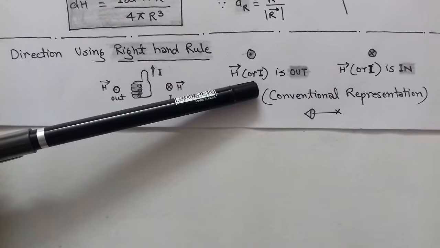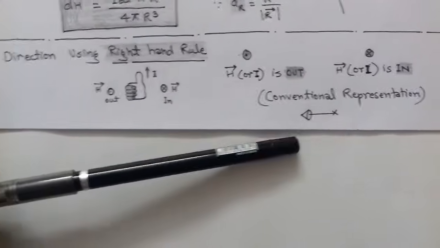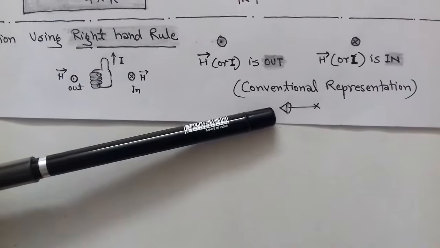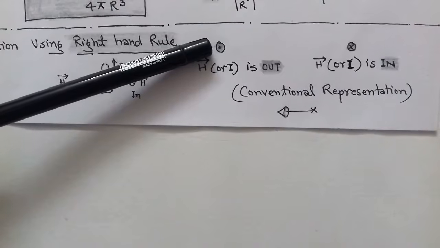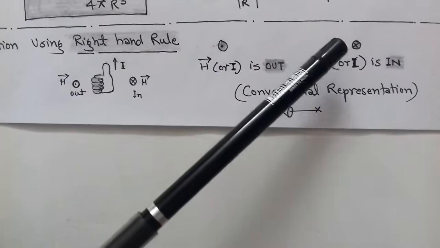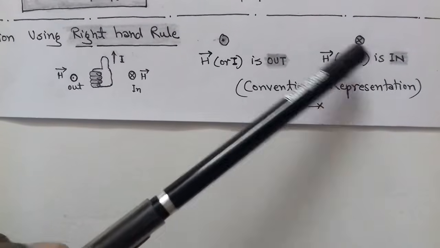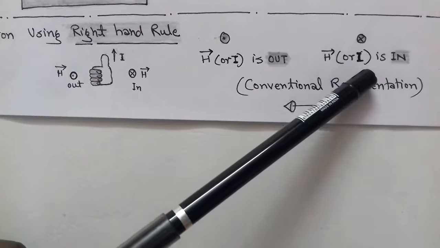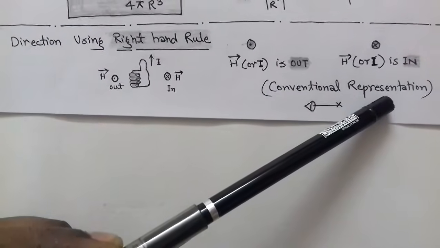So as we know that the arrowhead, when we see a top view of the arrow, we see a point here. So the point represents the outward direction, and the cross is the tail of the arrow. So cross means into the page. So this is a conventional representation.